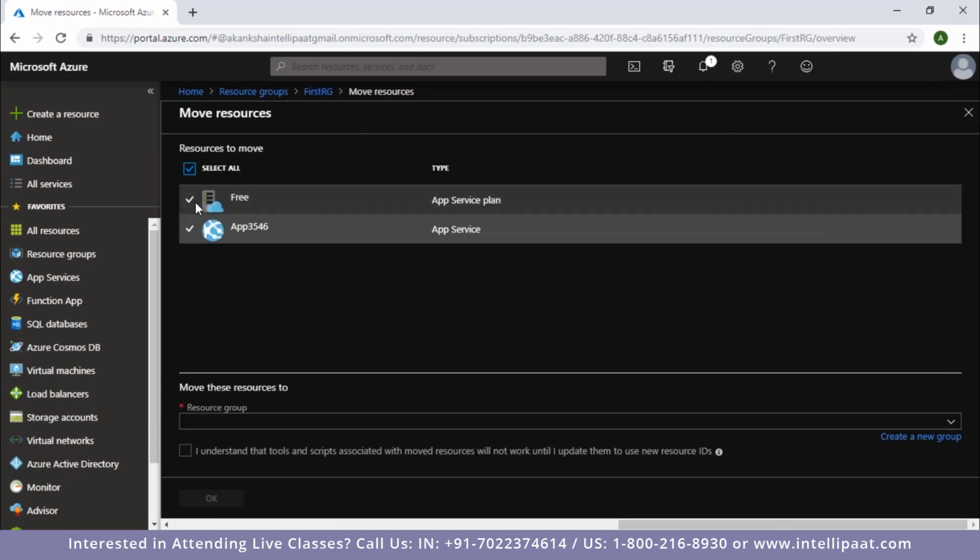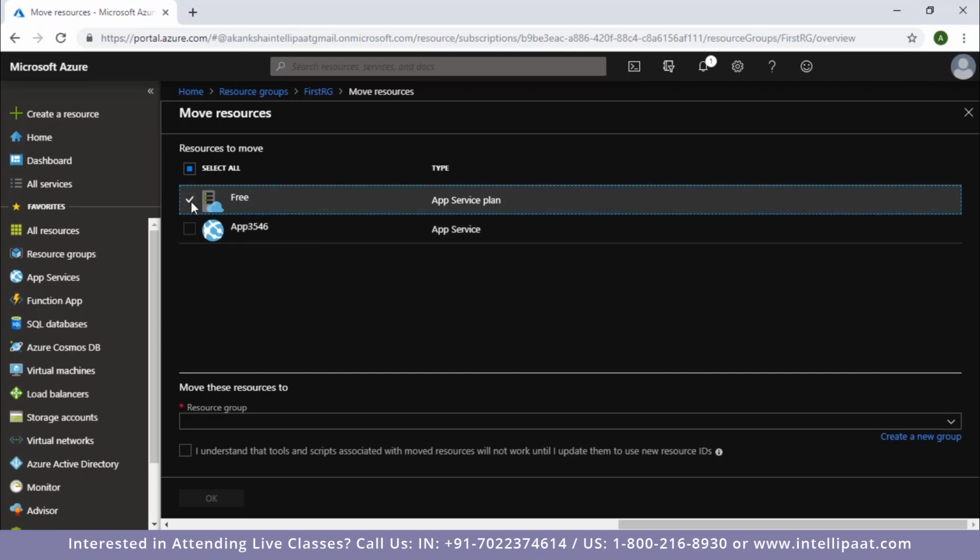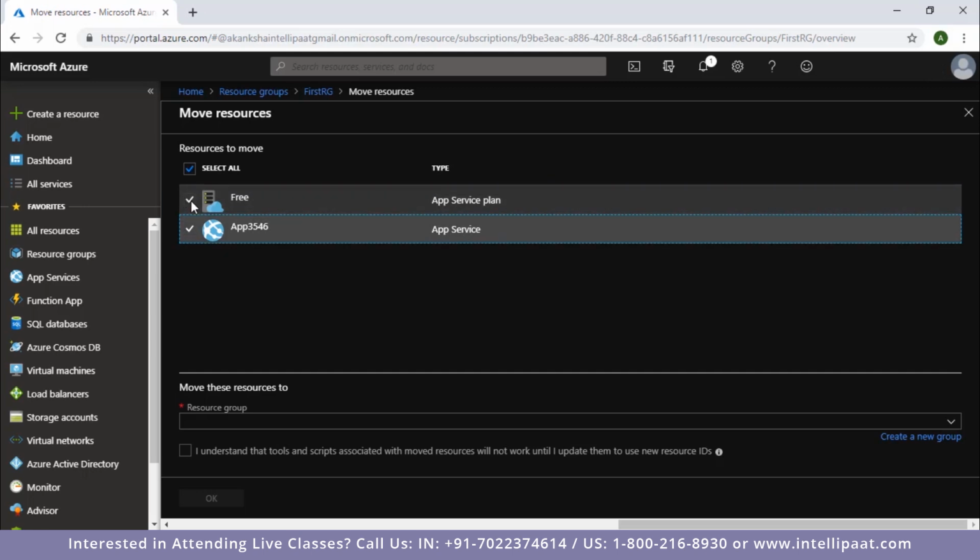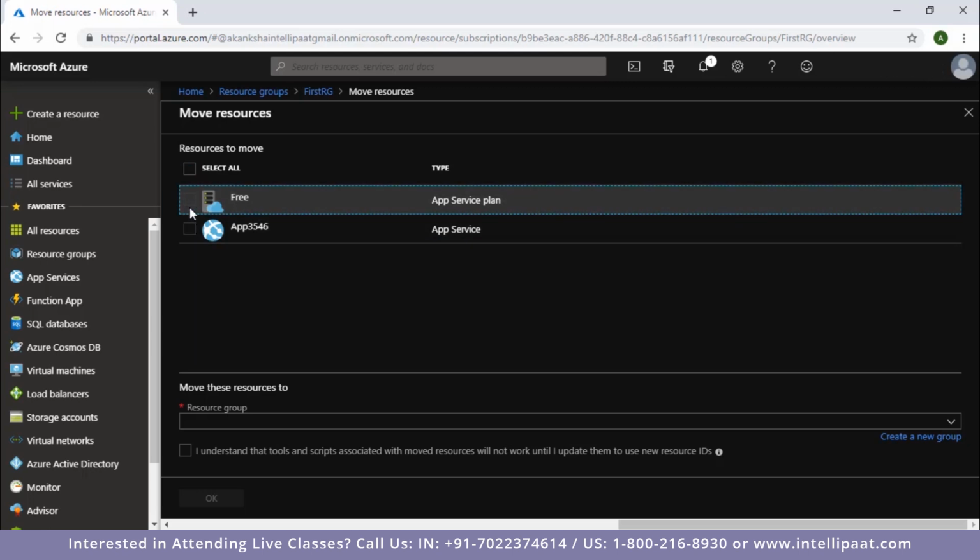And now I can select which one of the resources that reside in my first resource group I want to move to the second resource group. So I can select all here, or I can select just one of these. So I'll just select this free app service plan here, and then I'll move this resource to my second resource group.